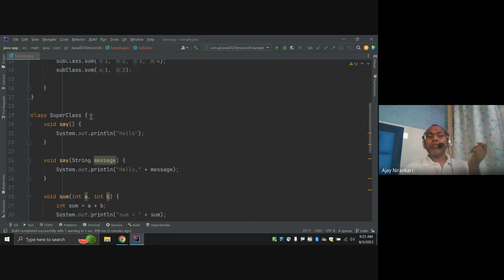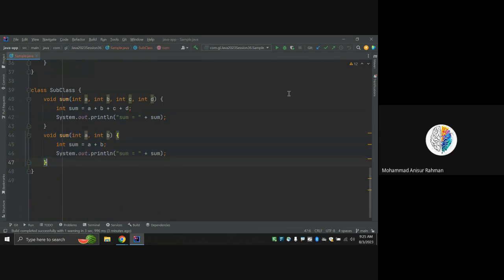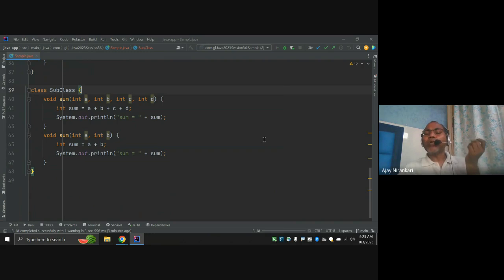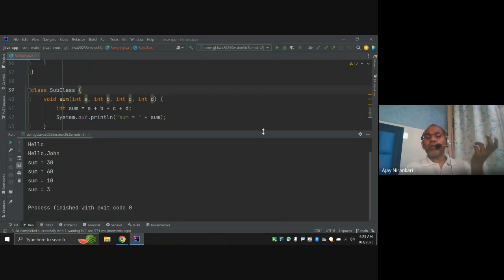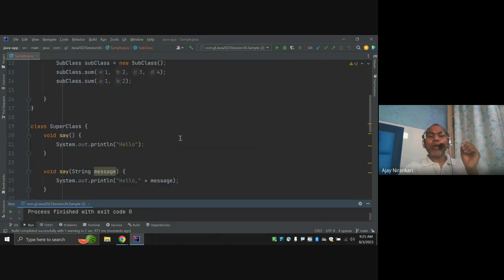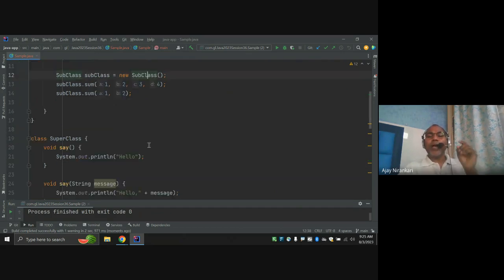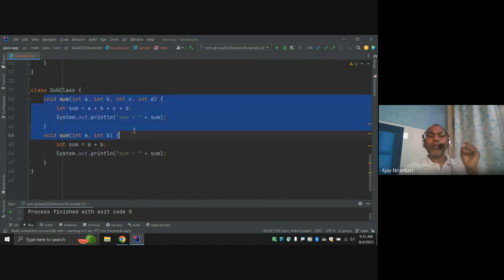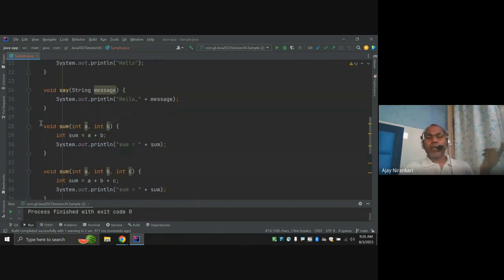If there is no relationship, that means I am duplicating this same code again here. Notice I am just duplicating code again and again. Inheritance is one of the ways to reuse code. Here, the same subclass is able to compute the sum of four numbers or of two numbers, because in the subclass I have given the two methods, sum with four arguments and sum with two arguments. But notice this code I have already written in another class.